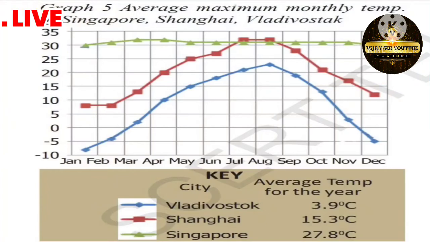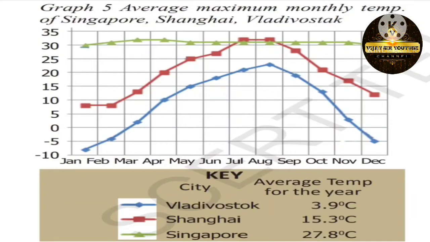Singapore is more, because Singapore is located in the equatorial region, so naturally they have hot temperatures, right? Whereas Shanghai is situated in the northern region, between the Tropic of Cancer and the Arctic Circle, so it has a different temperature, 15.3 degrees Celsius, right? Likewise, different temperatures are given based on their regions.